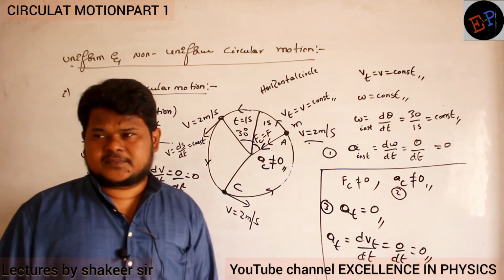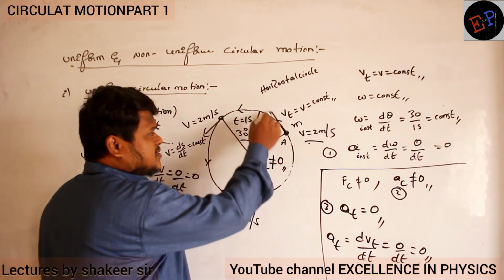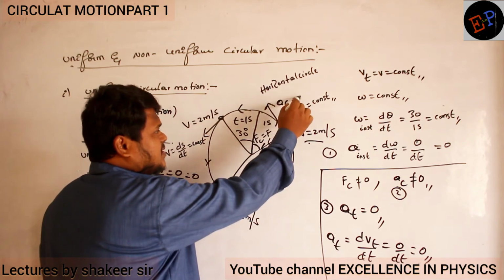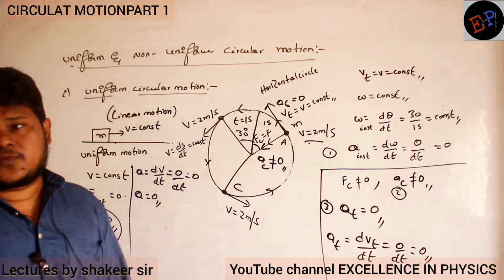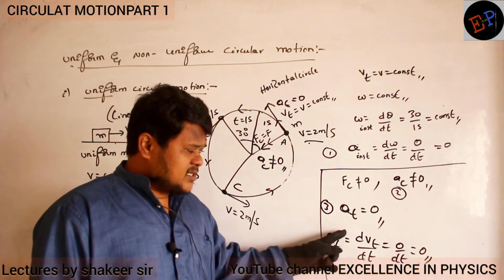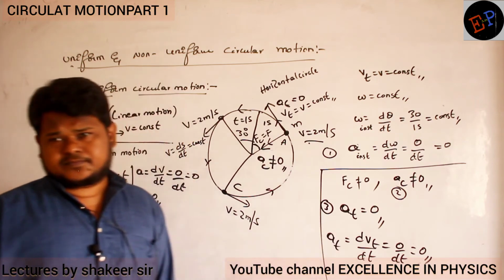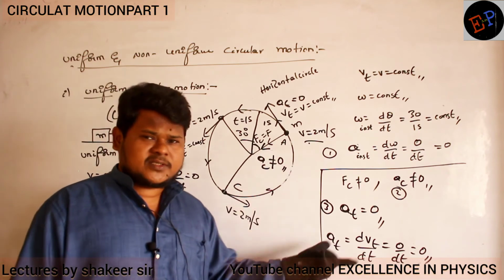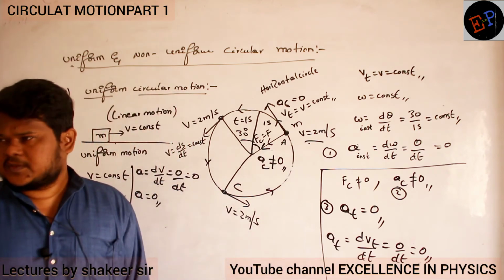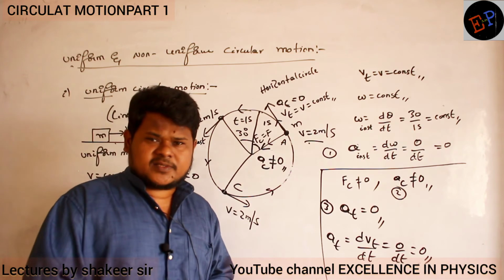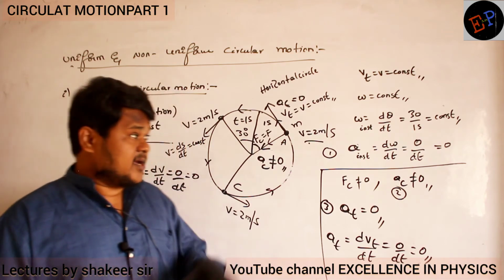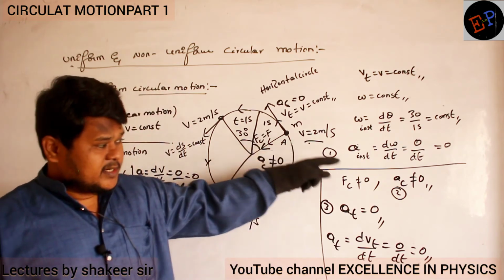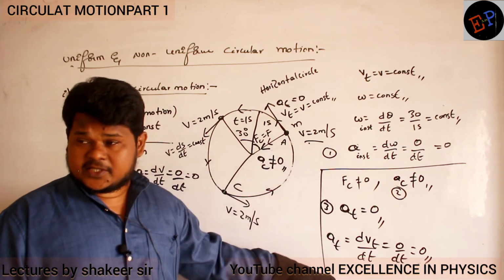Tangential acceleration is the acceleration acting in this direction. Here it is equal to 0. Why is it 0? Because tangential speed is not changing, no? Is the tangential speed changing? No. Then how can you get tangential acceleration? So totally how many accelerations are we discussing? 3 accelerations: angular acceleration, centripetal acceleration, tangential acceleration.